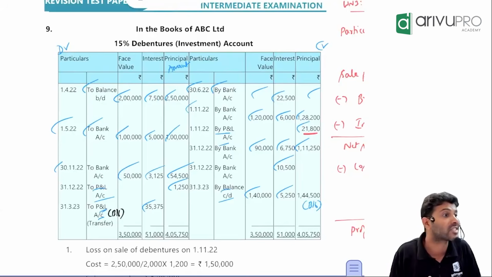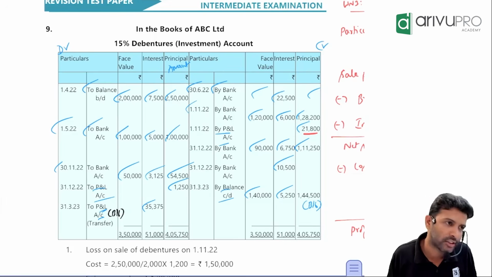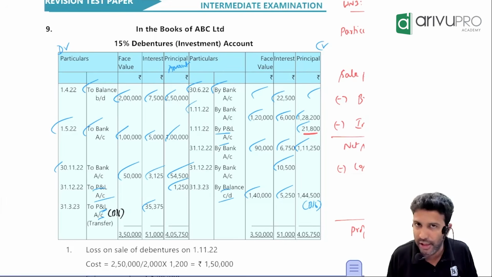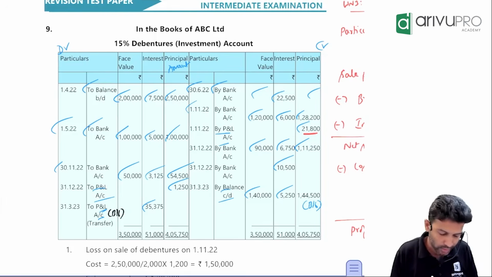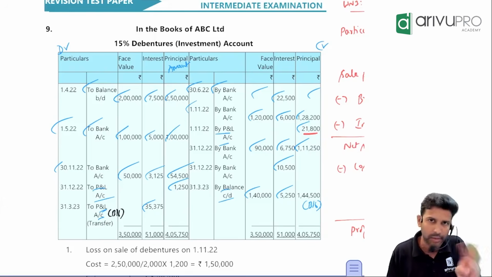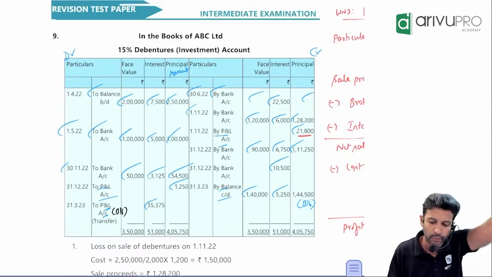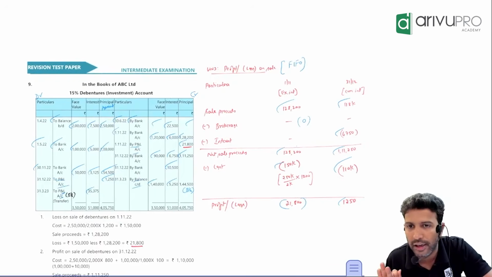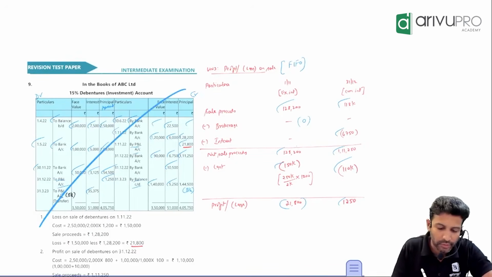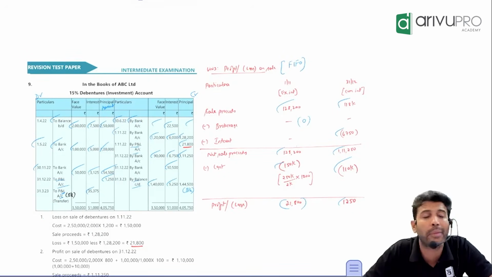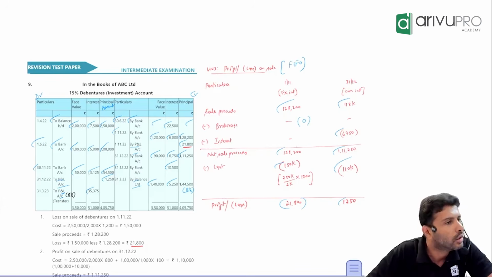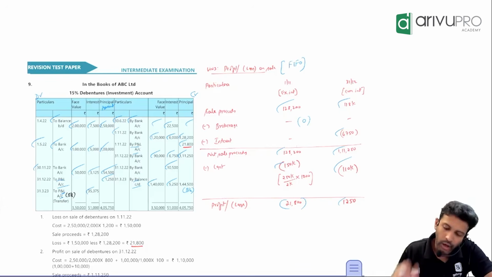Because you are racing against time. This much you have to do in 25 minutes. Not an easy job. Easy to say, but difficult to execute. So when you are constantly racing against time, a lot of clerical errors will happen. So the first primary focus is to prepare the working note, so that even if you don't have time for the rest, at least you will get some major marks for working notes.